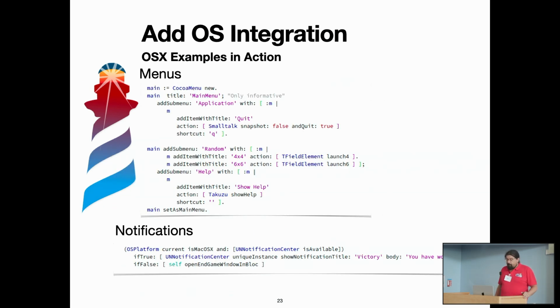For example, it's as simple as the integration with the menus. It's all pure Smalltalk code, and we can do it. I will provide the link to the modified project later, but it basically says, if I am in OS X, I will do this. If I am in Windows, I will open the menu integrated in the window using Toplo. But basically, I am creating the menus, and I am creating the notification. As you can see, it's basically pure Smalltalk code that uses the magic of the Objective-C bridge behind, but from our use it is really cool.